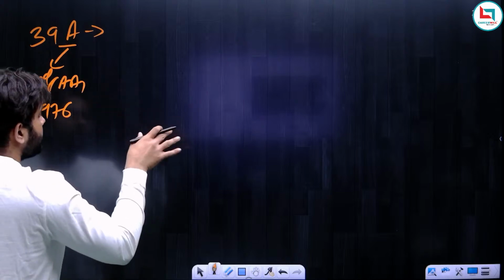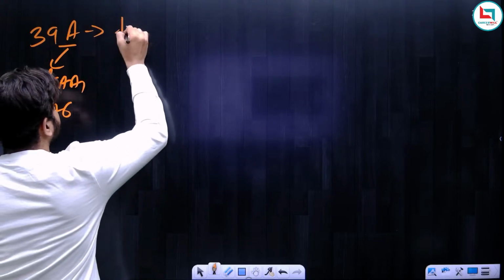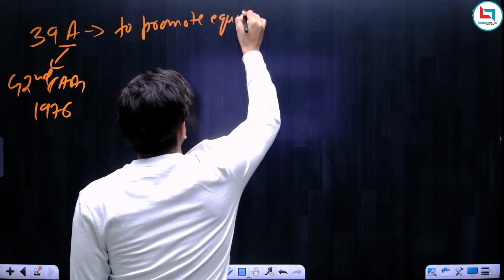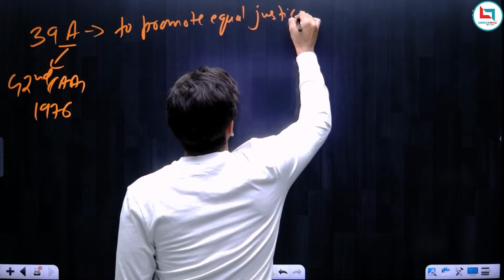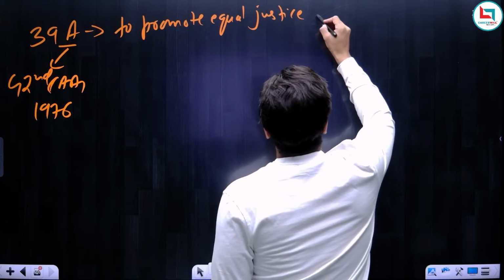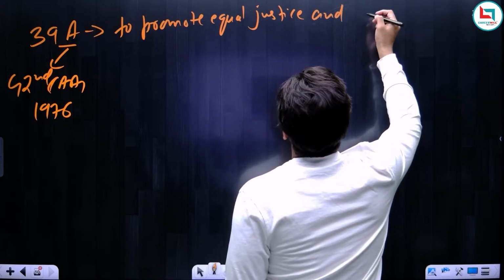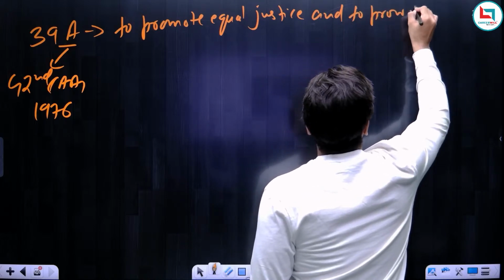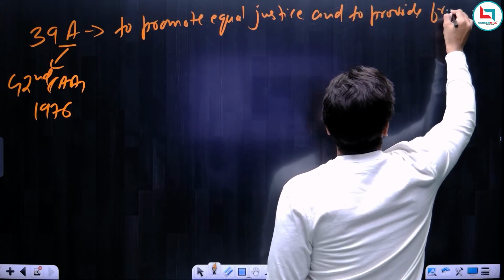Now, what is Article 39A? Article 39A is to promote equal justice, and to provide free legal aid to the poor.